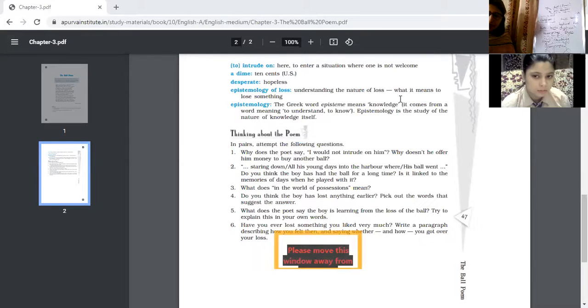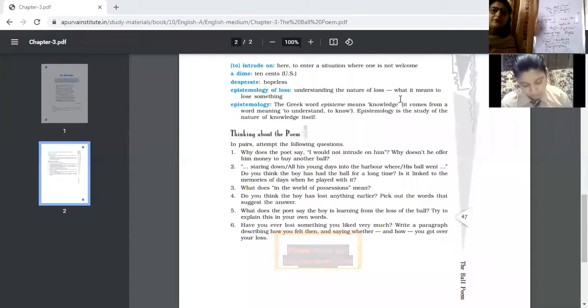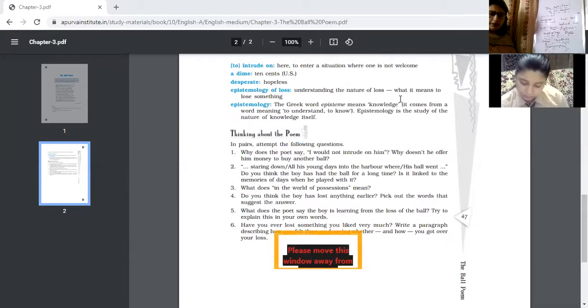What does the poet say the boy is learning from the loss of the ball? Again and again the same thing I'm explaining, that he should learn that life is another name of loss. If there are different kinds of losses in our life, this does not mean that life has come to a standstill. We should learn that these losses are part of our life, and one should learn how to console oneself and come out of these kinds of losses, right?